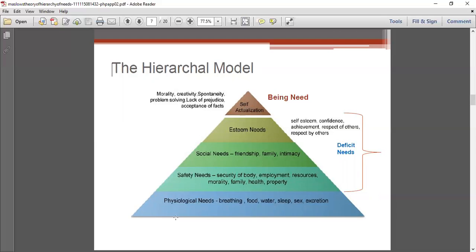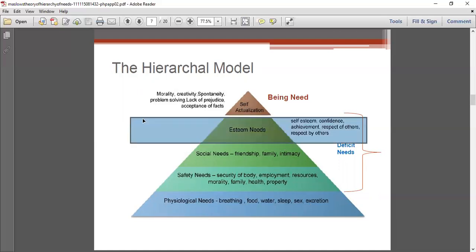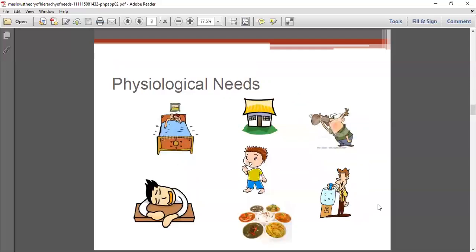So this is Maslow's hierarchy of needs, or Maslow's theory of need. It has a hierarchical model. Based on the hierarchical model, there are 5 levels: physiological needs, safety needs, social needs, esteem needs, and self-actualization needs.